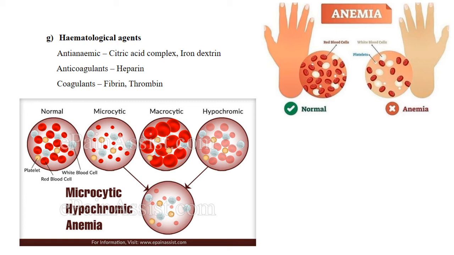Okay, so there will be loss of blood, and to control this condition, thrombin and fibrin can act as drugs. Okay, so anticoagulants: heparin, and coagulants: fibrin and thrombin.